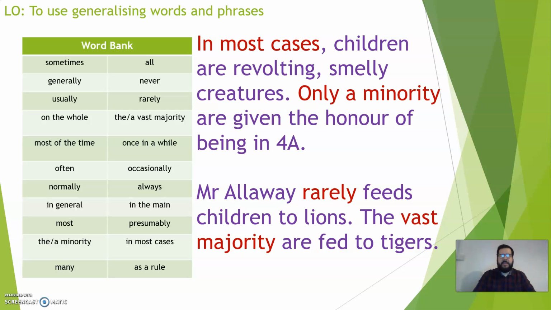As you can see here, the generaliser, as we talked about last week before we went into isolation, is all about adding that extra information where you're not going to give the exact number because you probably don't know the exact number. But it gives you an idea about how many or how often it happens. So as I say, rather than adding exact information, it's that general information that is useful in a non-chronological report.